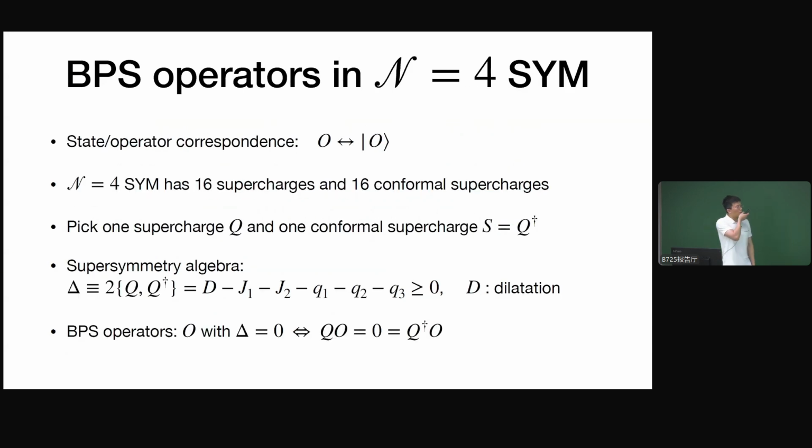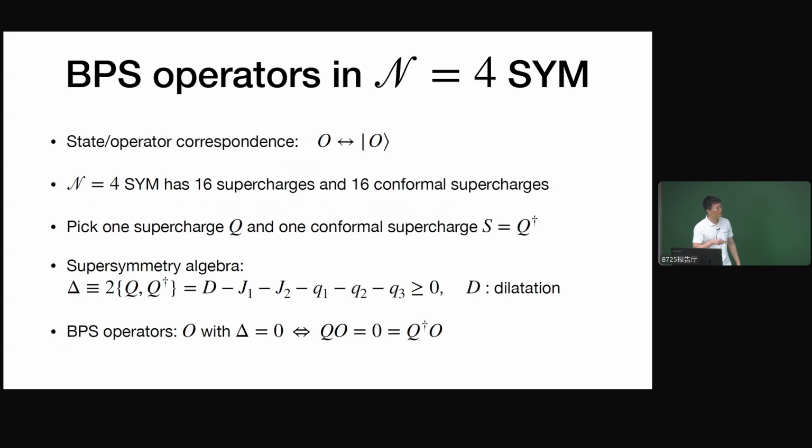Okay. So now let's come to the CFT side. On the CFT side, we can use the state-operator correspondence. So instead of talking about BPS states, we can talk about BPS operators. In N=4 super Yang-Mills, we have more than the N=2 supersymmetry I discussed. We have 16 supercharges and 16 conformal supercharges. But for our purpose of studying BPS states, we only need 1 supercharge Q and its Hermitian conjugate.